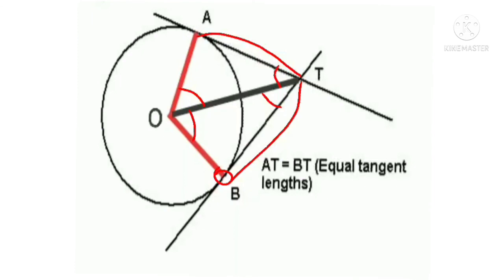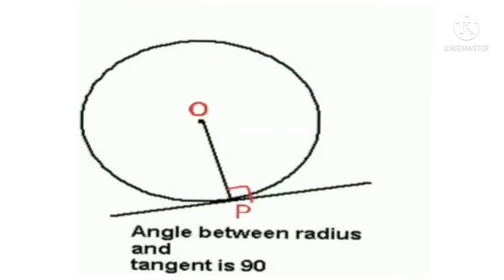So two tangents intersecting at an external point means the lengths are equal, the angles at the center are equal, and the inclined angles are also equal. Understand? So this is one of the theorems, and one more theorem is also there. We can discuss the theorems because these two are important. That one and this one. The point of contact and the radius we join, that is perpendicular to the tangent. This is one of the theorems. So these two theorems we can discuss in the next class. Okay.